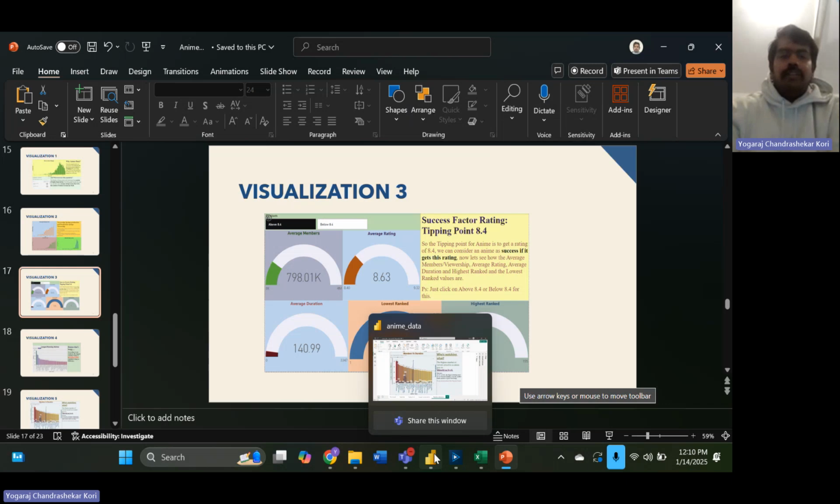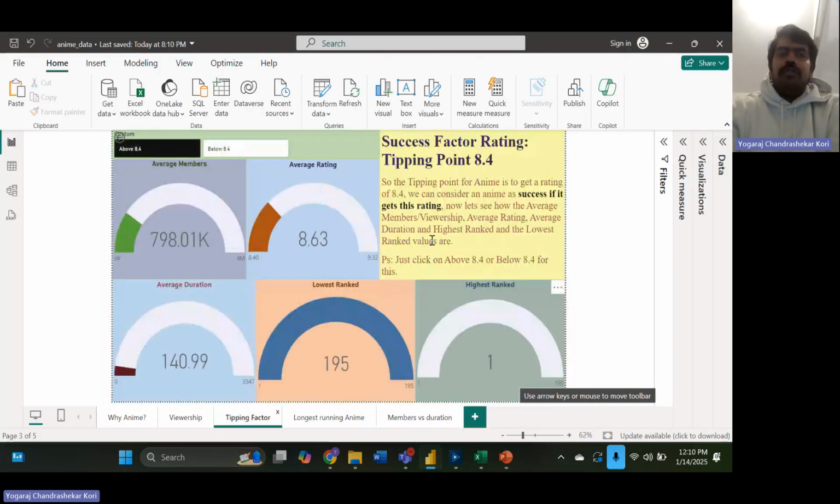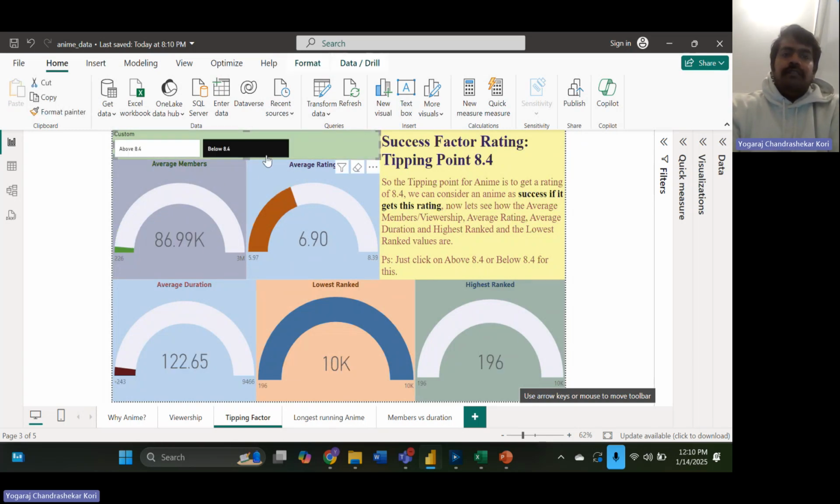And actually, let's look at it from the Power BI perspective. If you see here, I've created a sort of slicer for this. Basically, if your anime is below an 8.4 rating, then the average members drop very significantly, whereas the average viewership, average rating and average duration of the anime are similar.